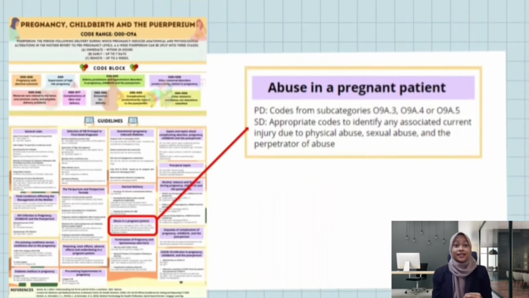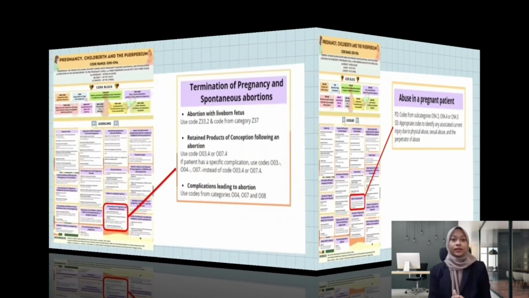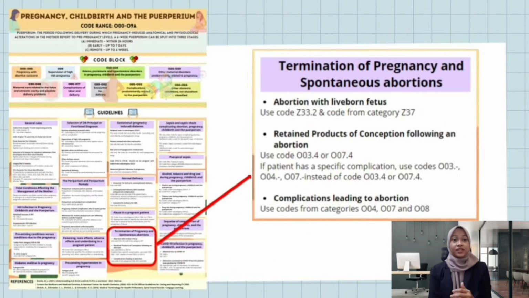Okay, next is abuse in a pregnant patient. For the principal diagnosis for this condition, codes from subcategory O9A.3, O9A.4 and also O9A.5 should be coded. Any appropriate codes that describe or identify the current injury related to the abuse should be coded as the secondary diagnosis. Last from me is termination of pregnancy and spontaneous abortion.